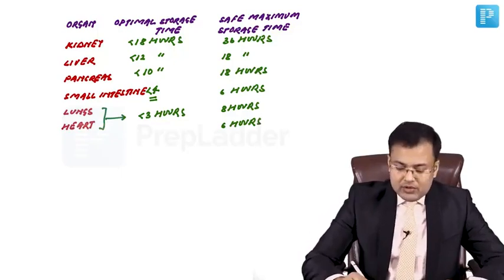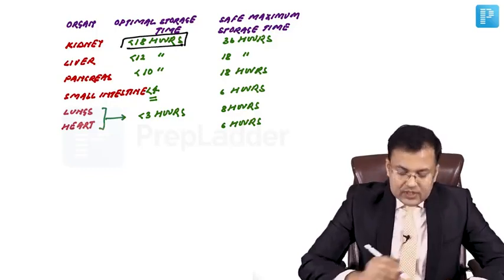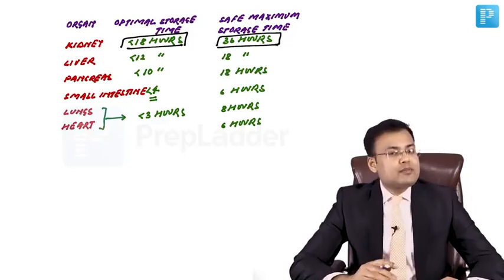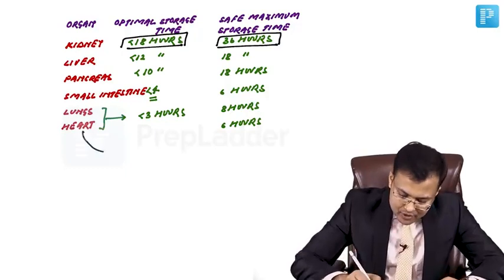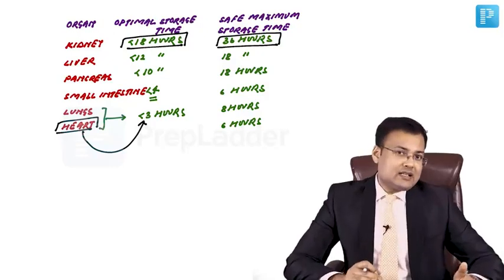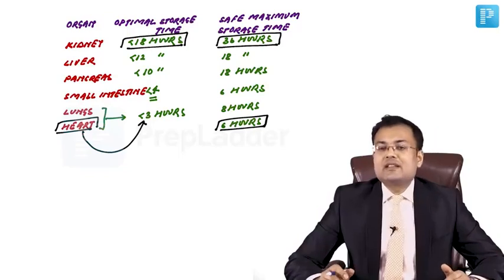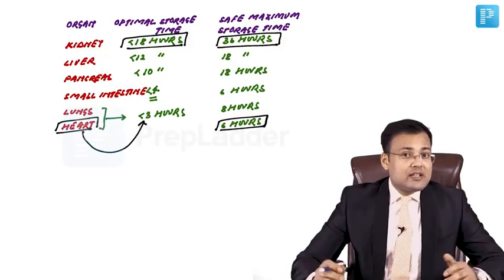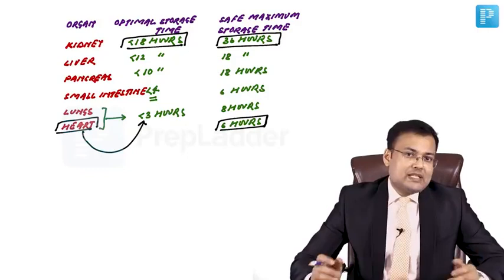Clear? So what you have to remember, and the questions which are asked: the maximum optimal storage time is for kidney, less than 18 hours, and the safe maximum storage time is also for kidney, 36 hours. The minimum optimal storage time is for heart, less than 3 hours, and the minimum safe maximum storage time is also for the heart, 6 hours. So these values you have to remember. Sometimes there is a direct question asking the optimal storage time of the organ or the safe maximum storage time.